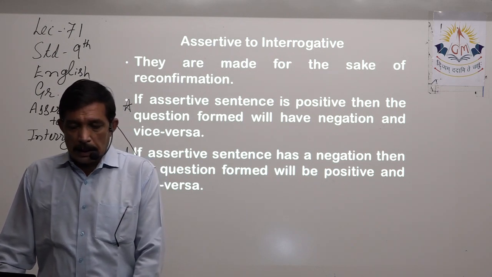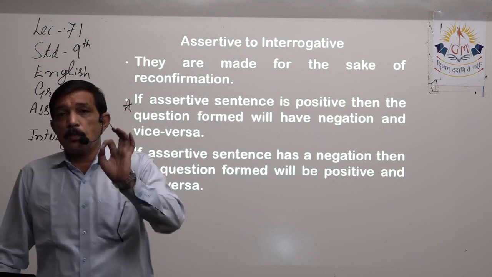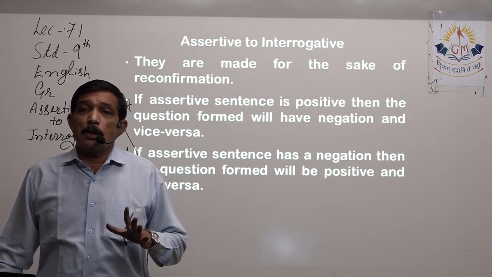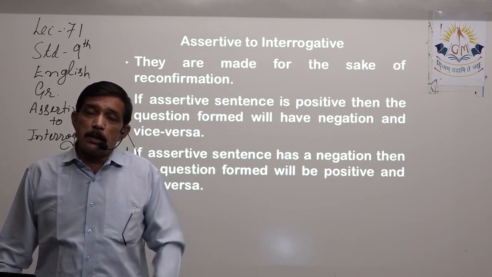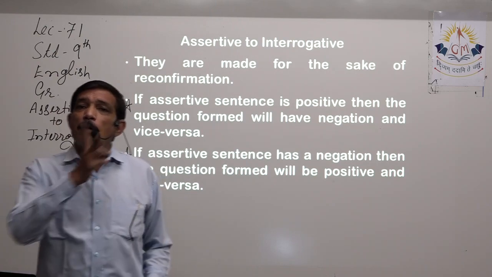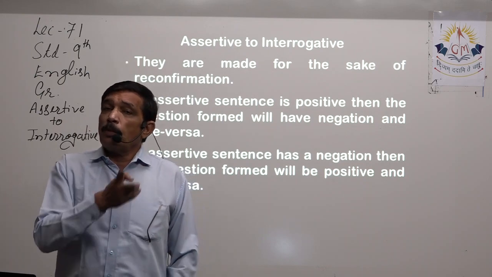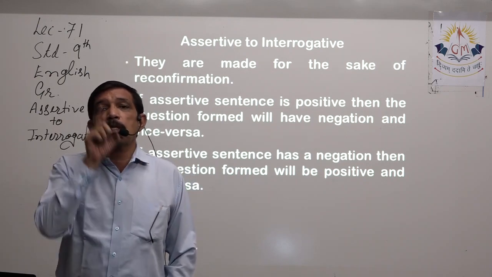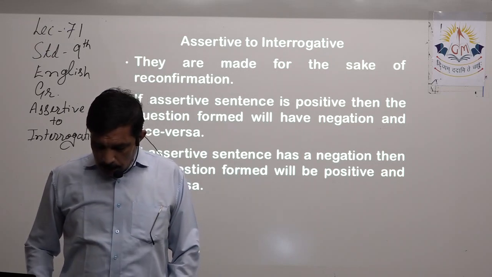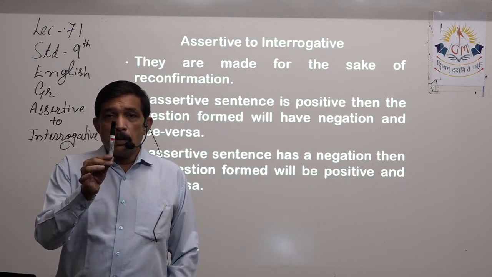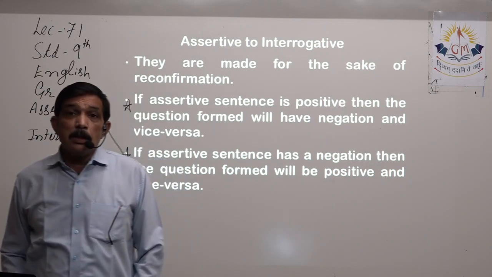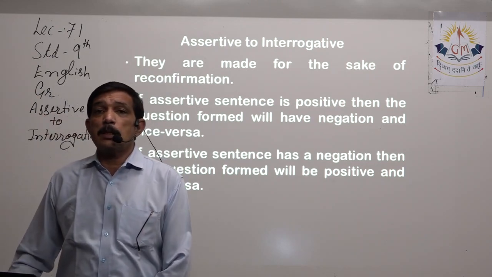Please remember this. If an assertive sentence is positive, that is why we understood in the starting that an assertive sentence can be both affirmative and negative, because whether it is affirmative or negative, both of them state something. First sentence is affirmative, second sentence is negative.